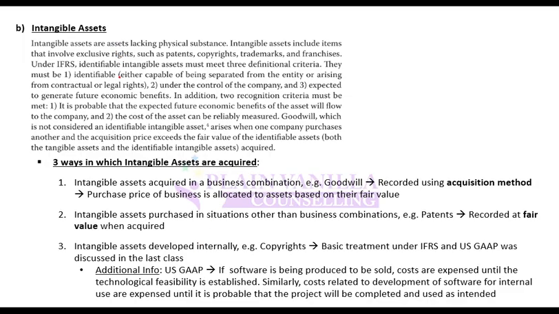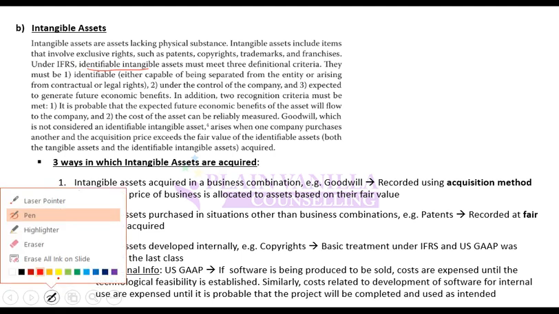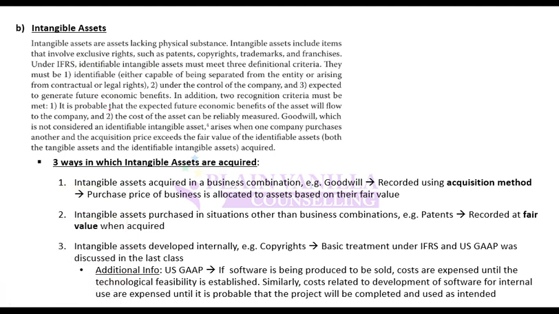Moving on, intangible assets. With respect to intangible assets, remember that under IFRS there are three key criteria which should be met for fulfilling the definition of identifiable intangible assets. That is, they should be identifiable. Identifiable means that you should be able to identify that asset, and you should be able to separate it from other assets. So you should separately be able to identify it.